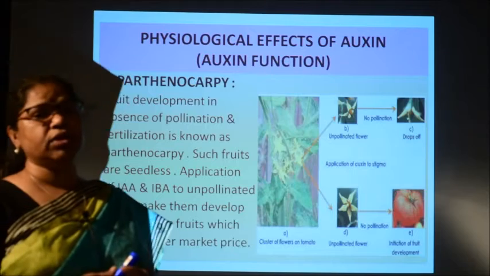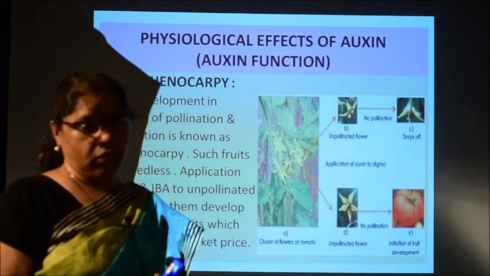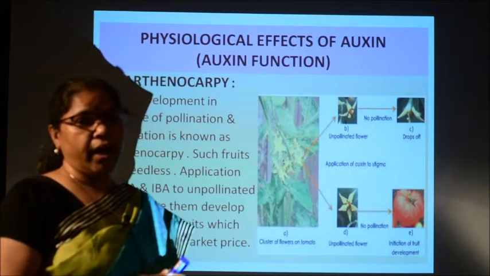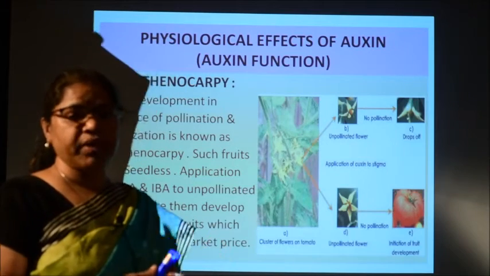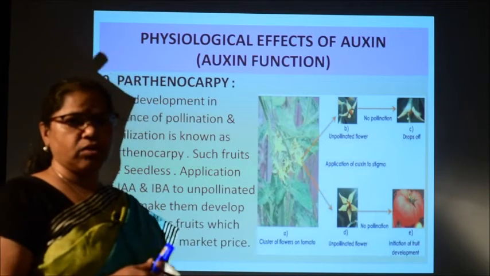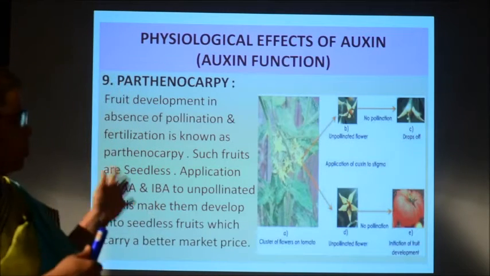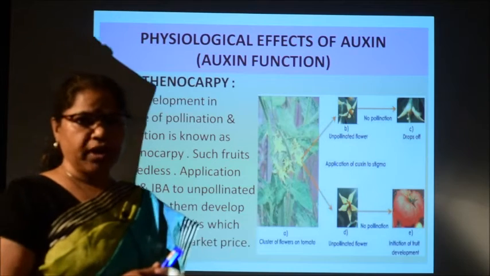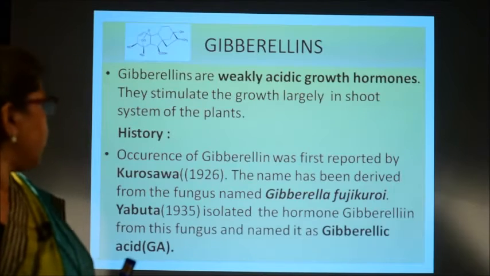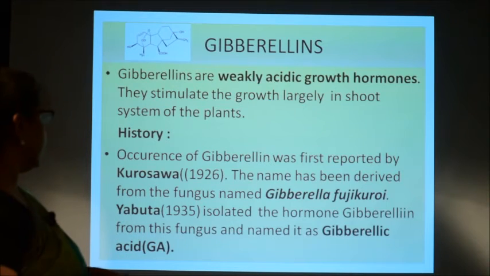Other than these physiological effects, auxin also leads to formation of female flowers, and it also helps in the tropic movements like phototropism and geotropism. All these functions are also there. We have discussed some of the important functions of the auxin. Then we will go to the next hormone, that is gibberellin.